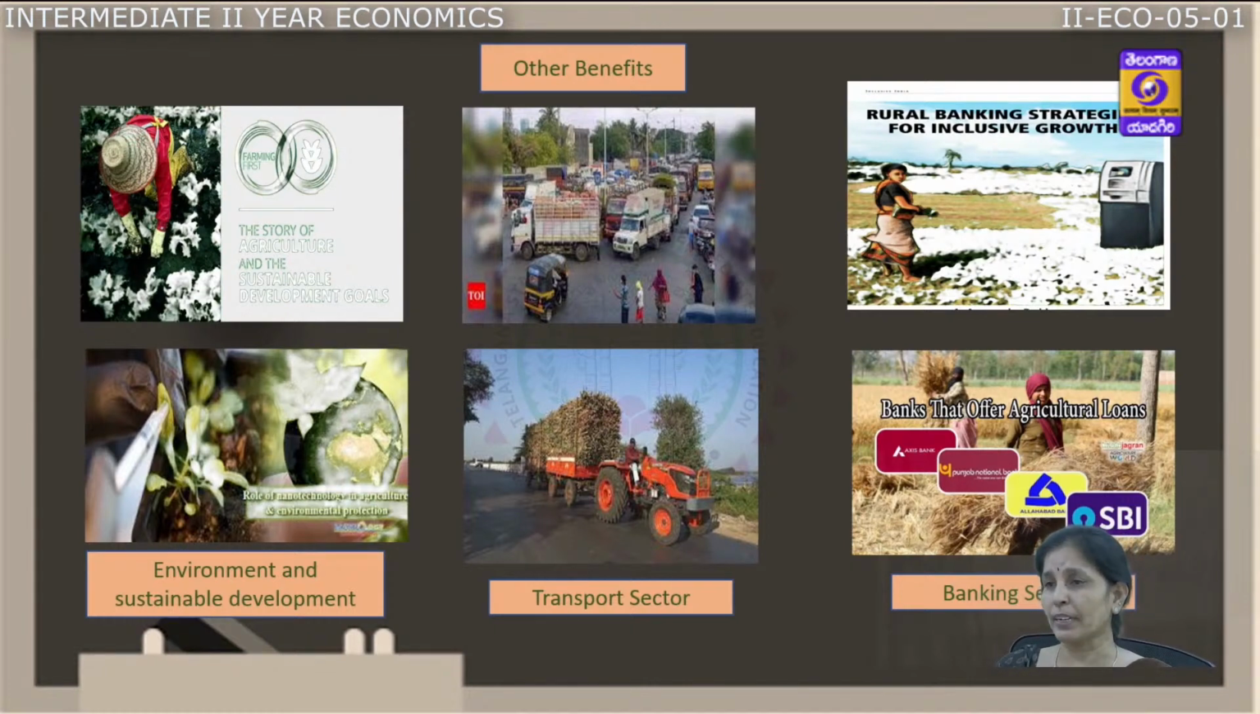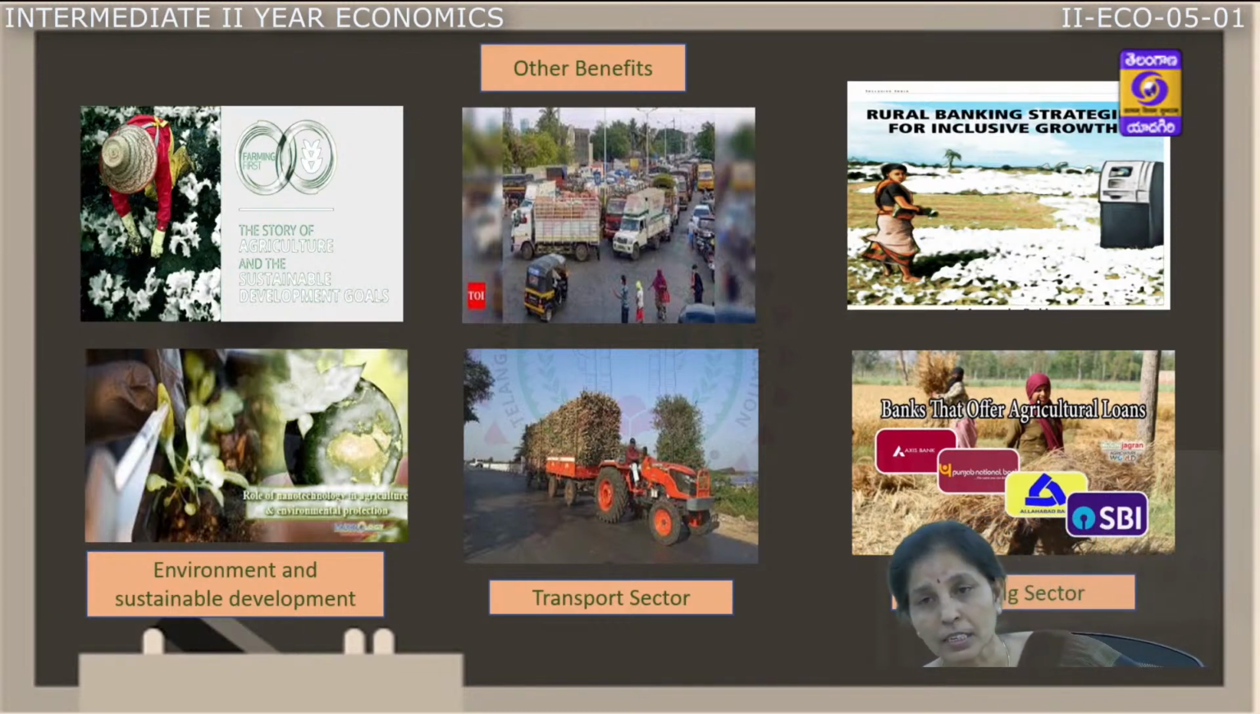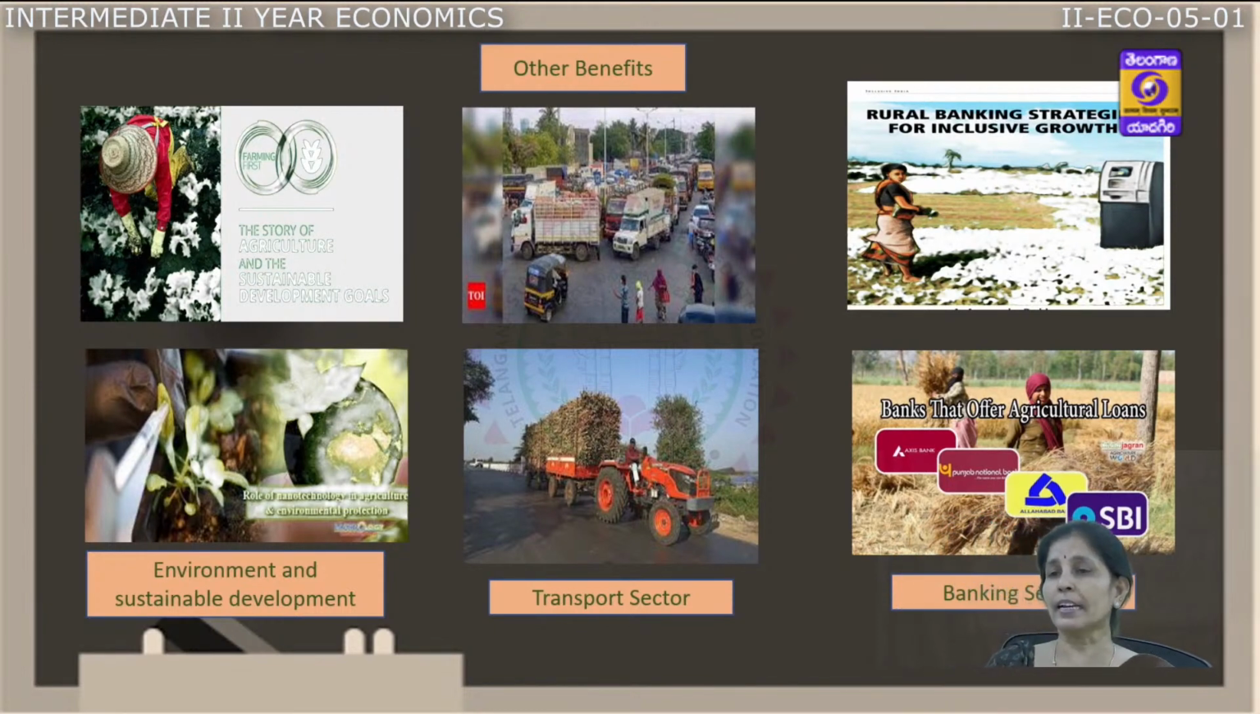Sustainable development means taking care of the present requirements with no compromise on the future requirements. That is only possible when we are developing the agriculture sector, and agriculture is also trying to reduce environmental degradation. It is taking care of the ecology, the eco balance, and also protecting our environment.